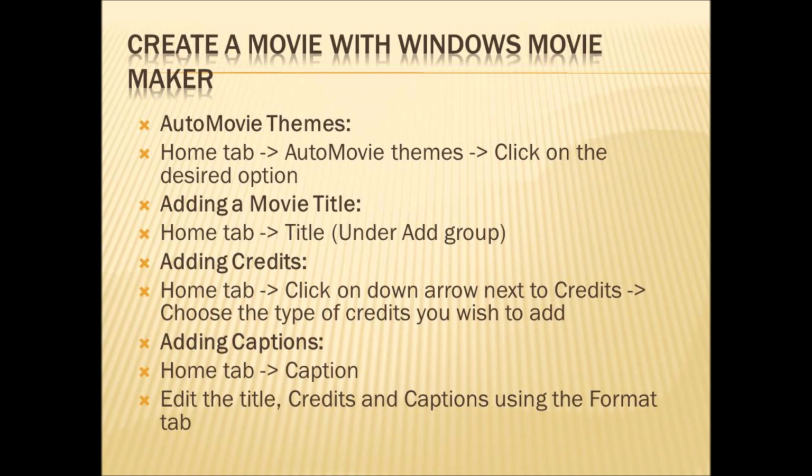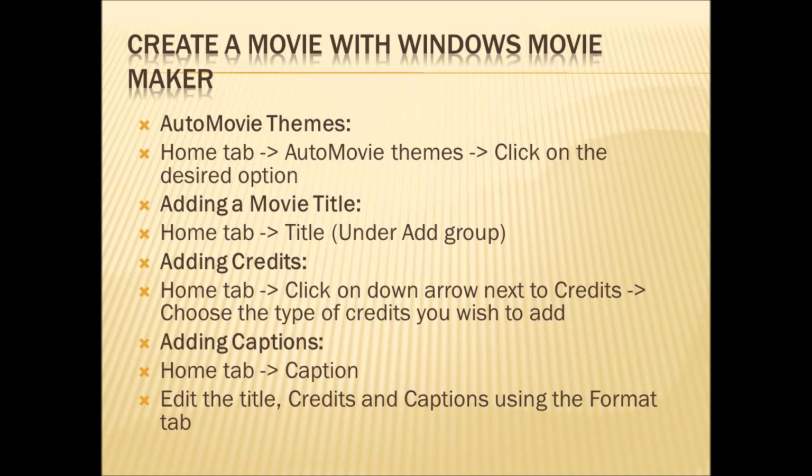Then adding credits. Go to the Home tab, click on the down arrow next to the credits. There will be an option called credits. Click on the down arrow available next to the option credits. Choose the type of credits you wish to add. After clicking on that arrow, you can choose the type of credit that you want to add.